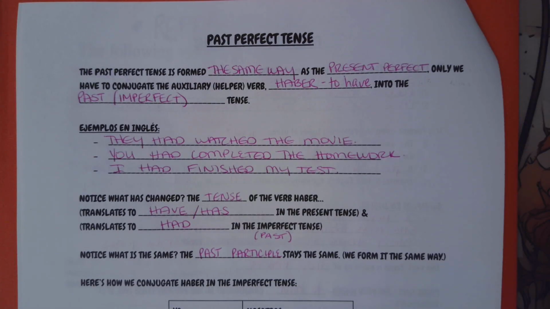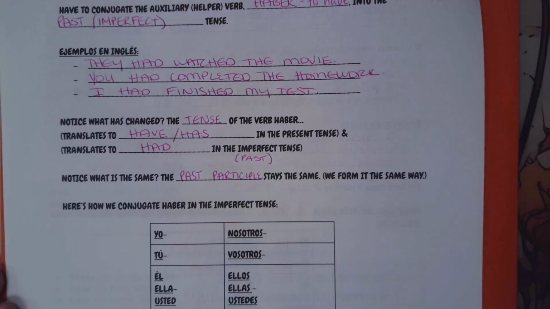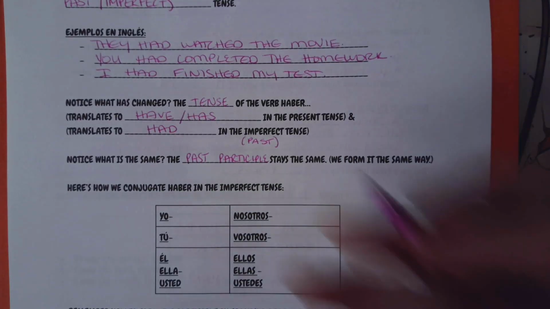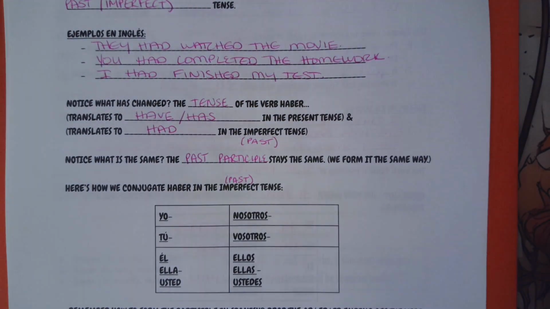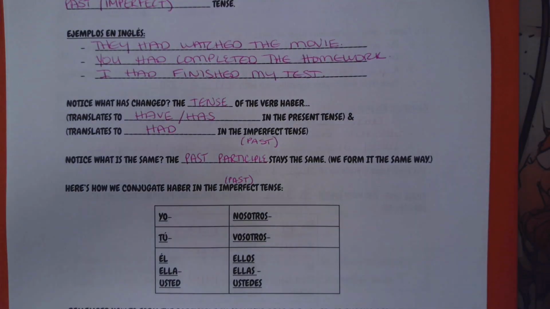So before we can move on, it's important that we know how to conjugate the verb haber, that helping verb, which means to have, in the imperfect tense. And again, for the sake of keeping it on the same page with wording, let's jot down past. We know that imperfect is a past tense, and we have to conjugate it specifically in imperfect when we're forming this past perfect tense. So we know that for our imperfect tense endings, if you look at your yellow verb endings page, you can see that our endings for an ER, IR verb are ía. And that's what's going to happen here.